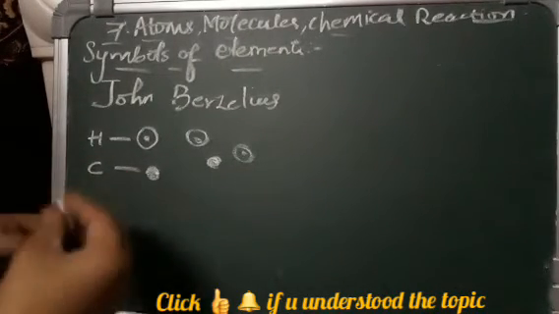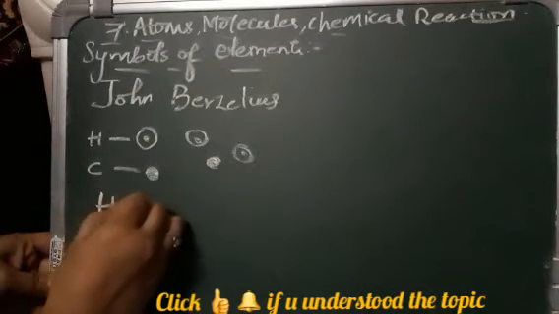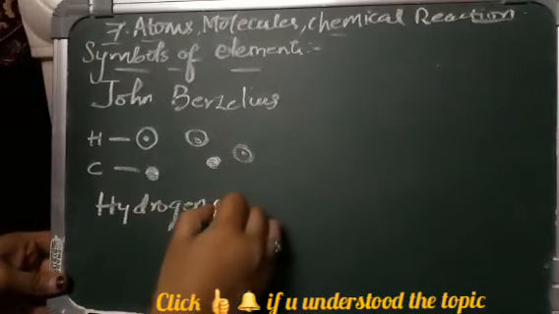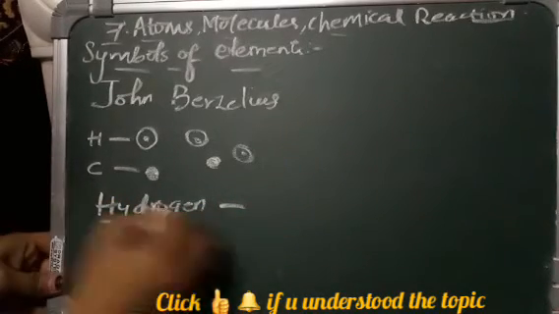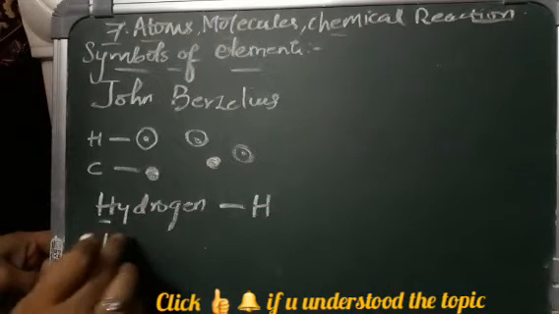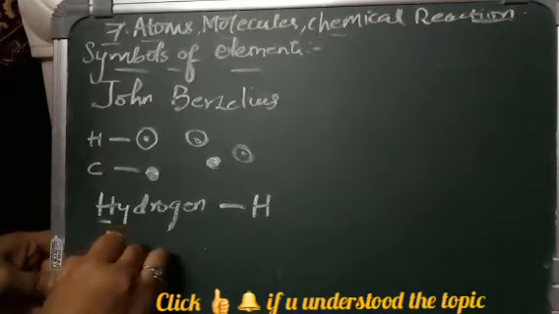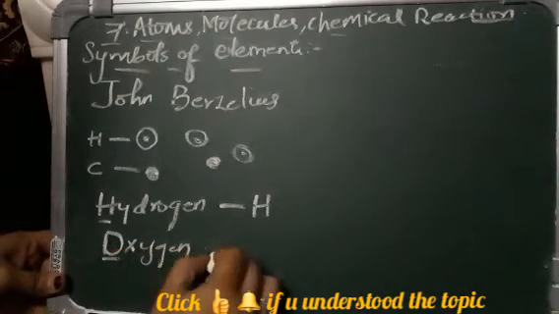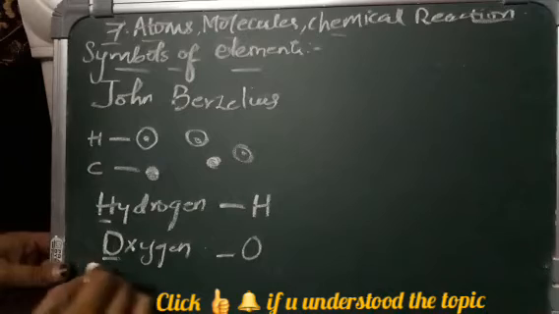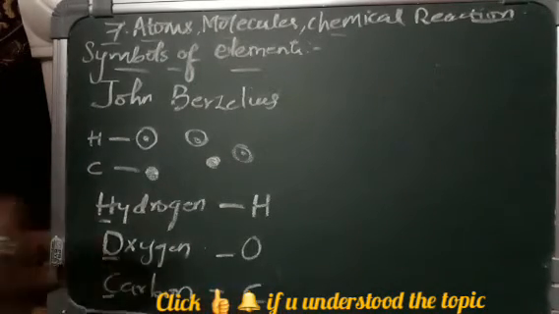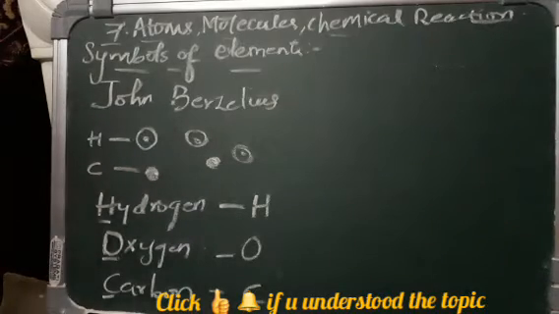If you are taking hydrogen, we can't write hydrogen everywhere, so just use the first letter, H. If you're using oxygen, just use the first letter, which will be capital. If you're using carbon, just use the first letter, which will be capital. This is the easiest method which we are following.